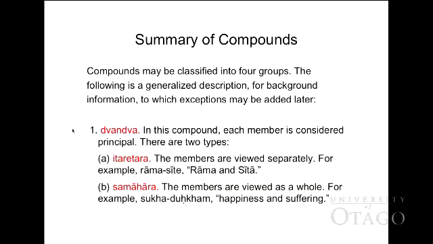So, summaries for compound. We have studied all compounds here. The first one is the Dvandva compound, and you have studied the Dvandva compound in two parts, that is Itaretara and Samahara. The Itaretara Dvandva compound means two members are equal. So Rama and Sita are equal. Translate as Rama and Sita, and use dual here, Ramasite or Sitaramau.